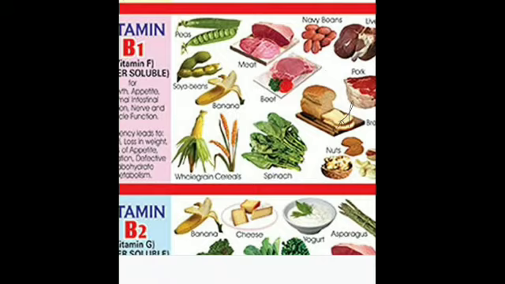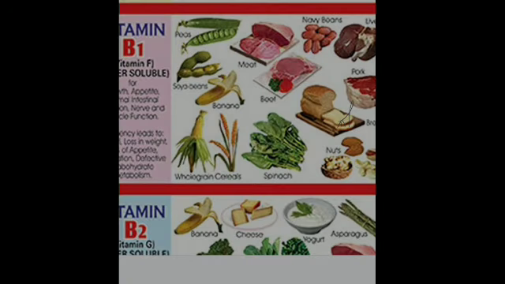As you can see, the best sources of vitamin B1 are eggs, whole grains, is that clear, sprouts and nuts. Apart from that, nuts and meat, soya bean are also good sources of vitamin B1.